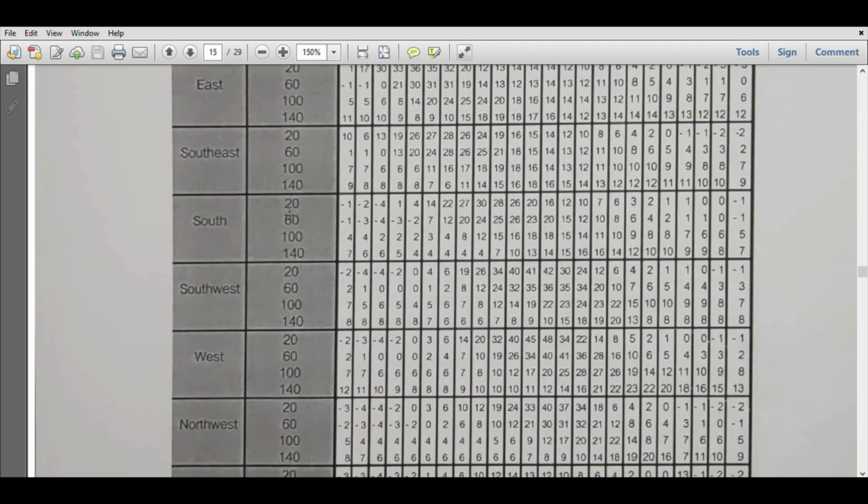See, in south 60, the highest value is 26. You have to take only the value below that, 26, below is 16. 26 plus 16 is 42, 42 divided by 2 is 21. So 21 is the equivalent temperature difference for the 80 lb per square foot wall. Okay, 21. For this equivalent temperature difference, we have to add correction factors. Okay, one second, I will show.